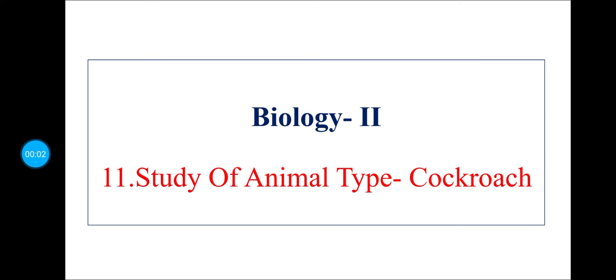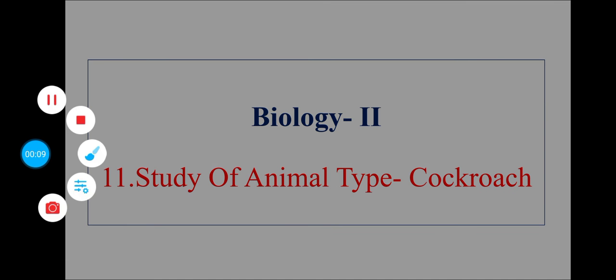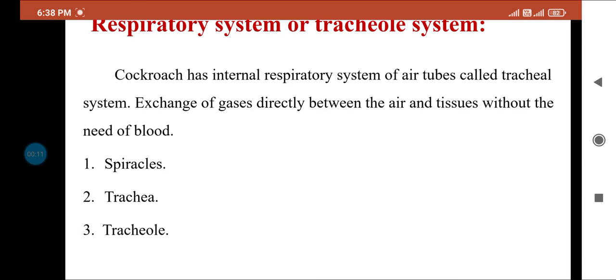Subject Biology, Part 2. The chapter name is Study of Animal Type: Cockroach. Today's topic is the respiratory system, also called the tracheal system of cockroach. Cockroach has an internal respiratory system of air tubes called the tracheal system. Exchange of gases occurs directly between the air and tissues without the need of blood.